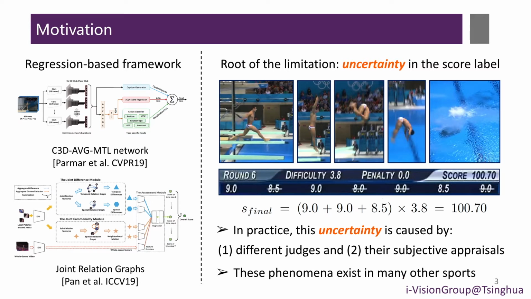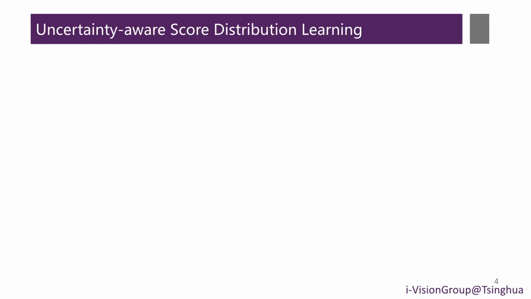Besides the diving game, this phenomenon exists in many other sports like gymnastic vaults and figure skiing. To address this, we propose an uncertainty-aware score distribution learning method for action quality assessment.